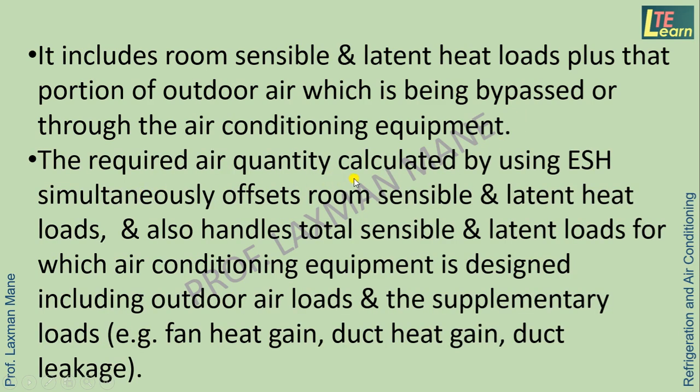The required air quantity calculated by using ESH simultaneously offsets room sensible and latent heat loads and also handles the total sensible and latent loads for which the air conditioning equipment is designed, including outdoor air loads and the supplementary loads, for example fan heat gain, duct heat gain and duct leakage.